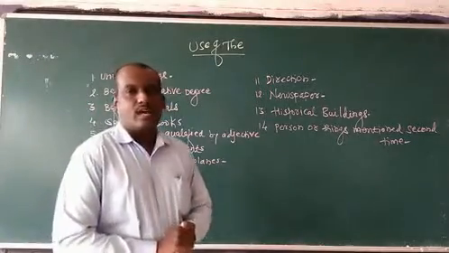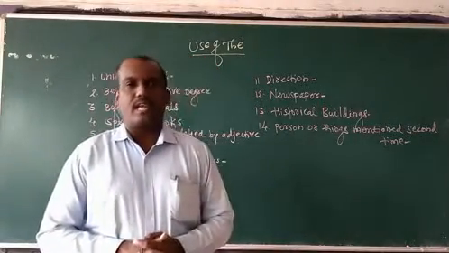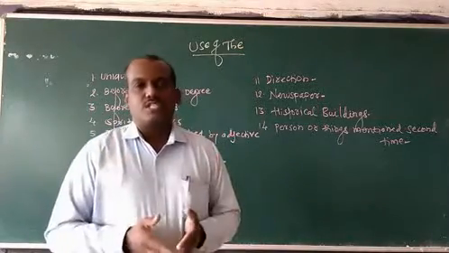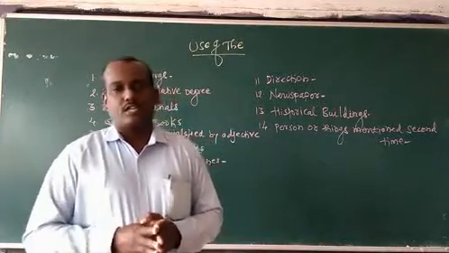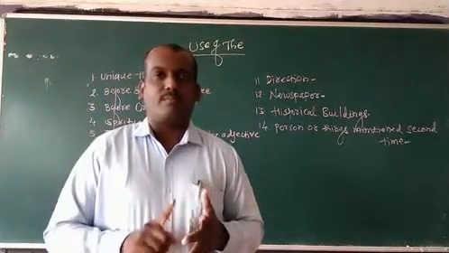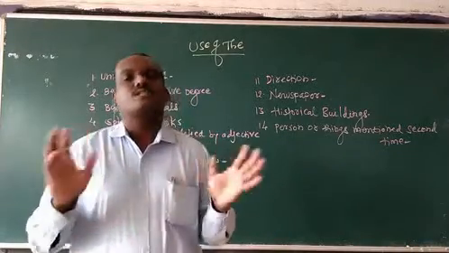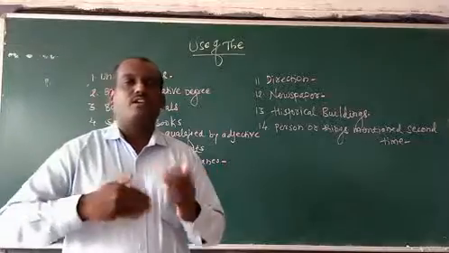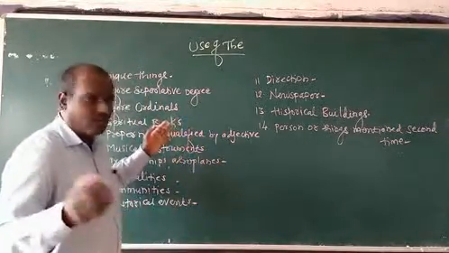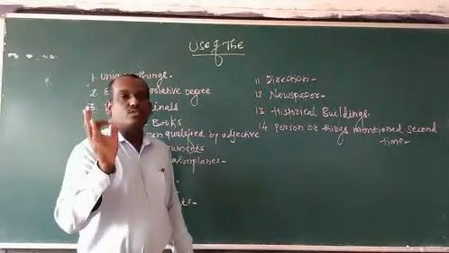superlative degree. We have learned degrees in English: positive degree, comparative degree, and superlative degree. If there is a superlative degree, then we must use the article before it, like the richest, the poorest, the biggest, the longest, the most beautiful, the most difficult. Such examples are there. You can find many examples by using a dictionary or grammar book. Before the superlative degree, we have to use the article.